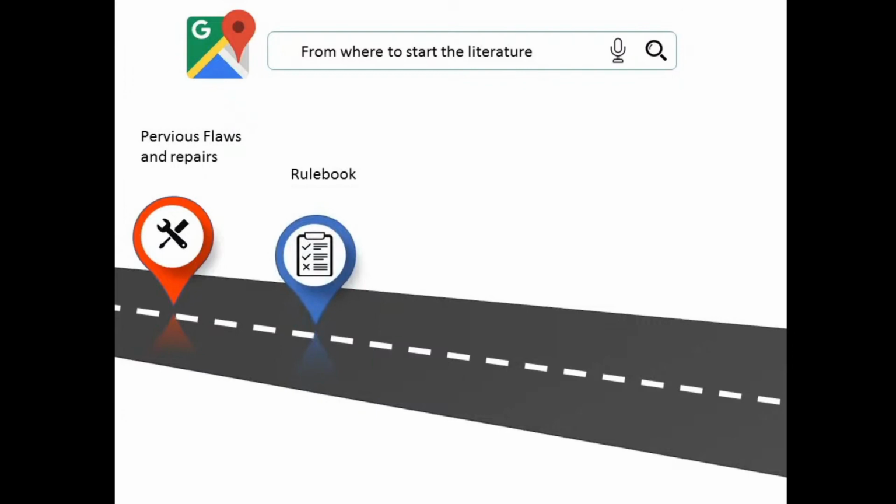Second aspect is the rulebook. Rulebook is an important aspect considering the technical inspection. While designing any component or system, it must always conform to the rules mentioned in the rulebook. Any reference books, manuals or handbooks which are available on a particular system are referred to during the literature.